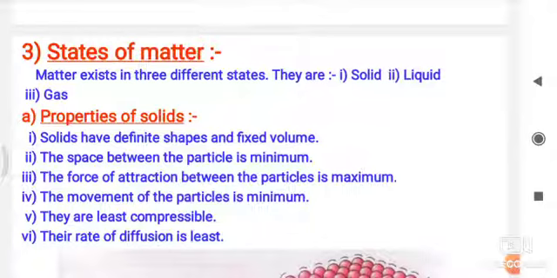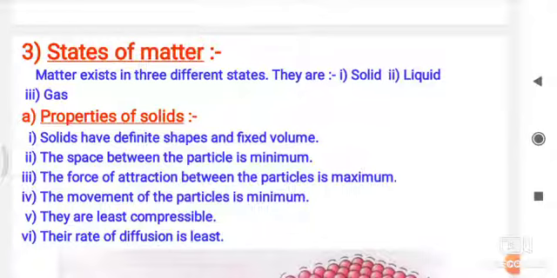The space between the particles is minimum. That means the space between two particles, or each and every particle, is low. That means they are attached to each other by a small distance. The force of attraction between the particles is maximum. As they are close to each other, the force of attraction between them is maximum. Space should be minimum and attraction is maximum. The movement of particles is minimum. They are not moving.